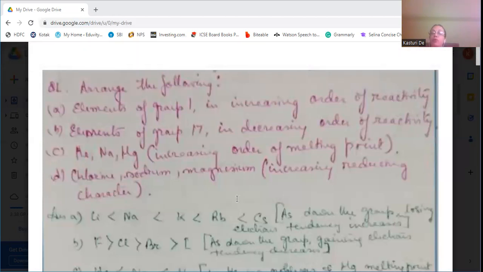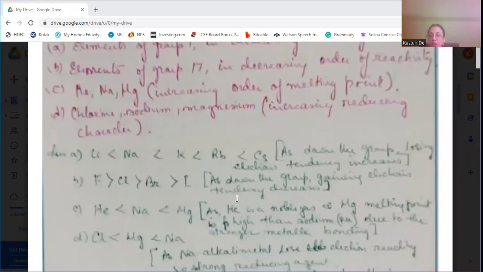Then for group number 17, the decreasing order of reactivity. In this group, as we go down the group, what happens? They gain electrons. We know that the halogen group, group number 17, elements are one electron deficient to form the octet, the stable electronic configuration. Fluorine, chlorine, bromine, and iodine have 7 electrons in their outermost shell, so they want 1 electron to form the octet.